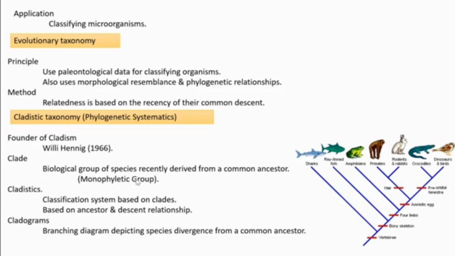They are called a monophyletic group. Cladistics means the system of classification based on clades. This classification's underlying principle is the relationship between ancestor and descendants. And a cladogram is given here. It's a branching diagram depicting species divergence from a common ancestor.